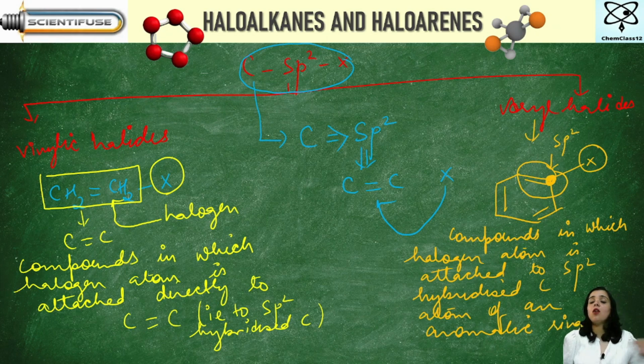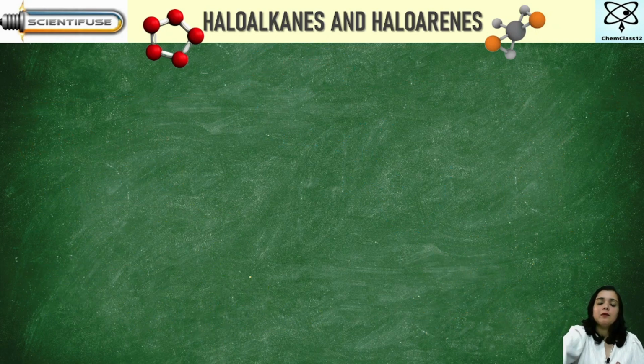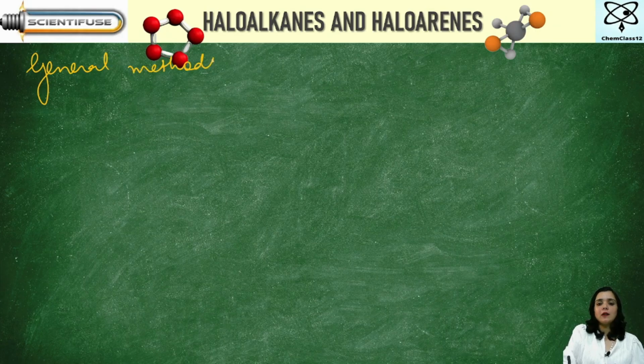So this is all that we have for classification. Now, moving on to the next, we will be studying the preparation of haloalkanes. So I say, what are the general methods of preparation of haloalkanes?